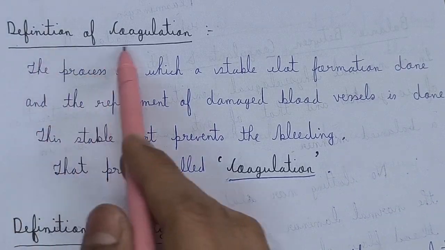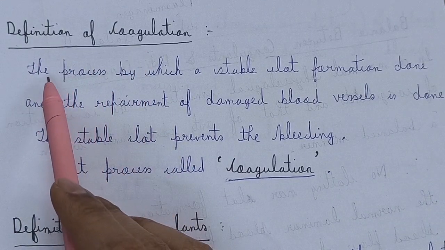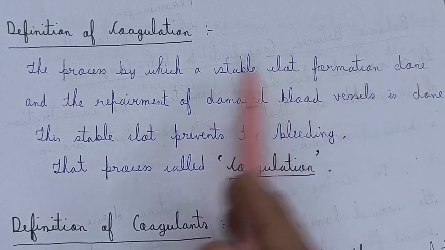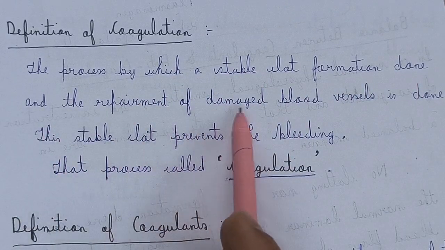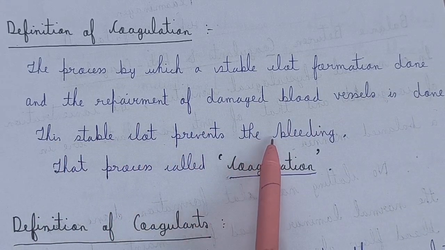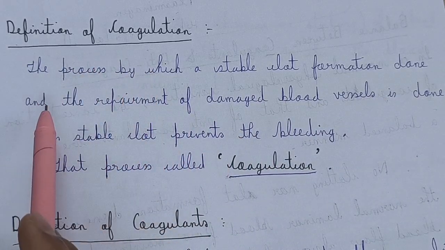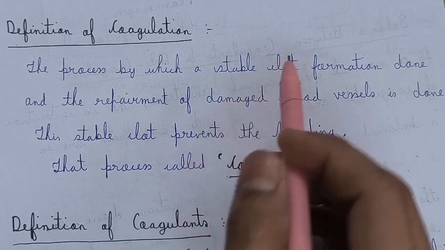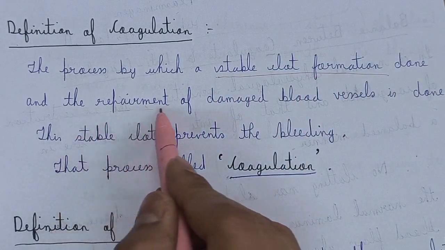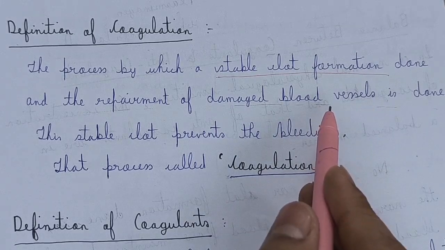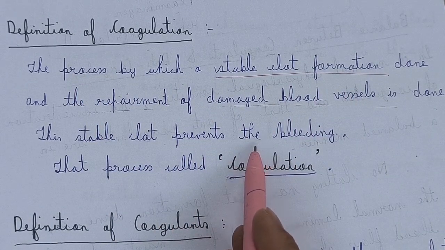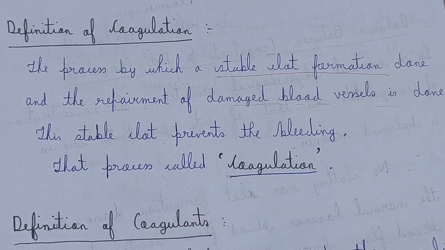Friends, that is the definition of coagulation. It is the process by which a stable clot formation is done and the repair of damaged blood vessels is done. This stable clot formation prevents the bleeding, and due to this the bleeding finally stops. This process is known as coagulation.